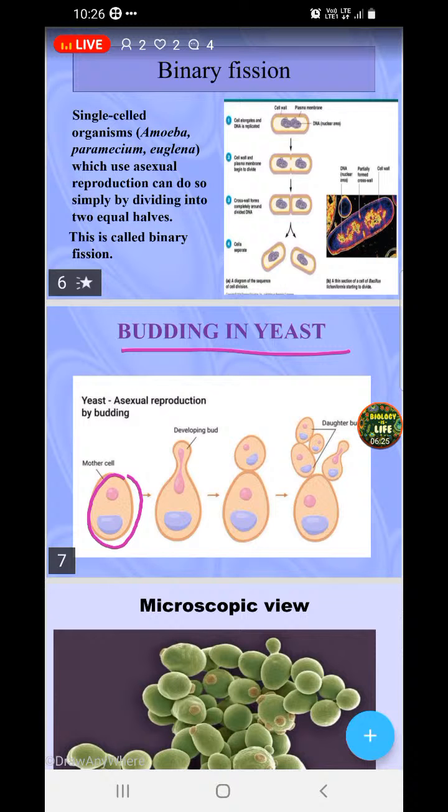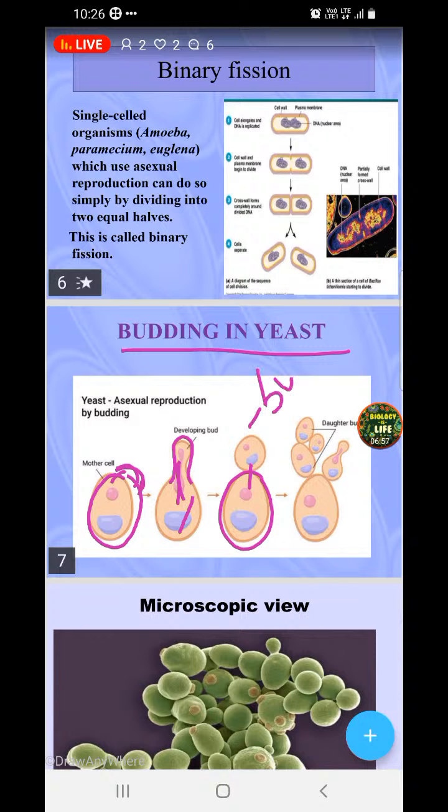Okay, they are single cell, unicellular. This is the mother cell. And what happens? A small bud appears on the body of an organism, like a bulge, like a pimple. Slowly, the bulge protrudes, develops, and increases. You can see the development of the bud, and the nucleus moves, and even the other parts of the cell also move. So whatever the mother cell consists of can be seen even in the daughter cell, or the bud.